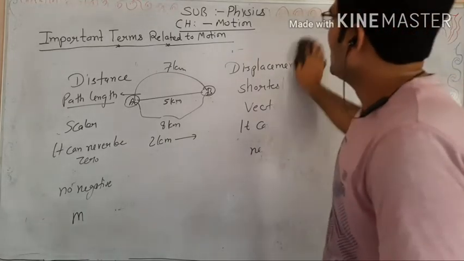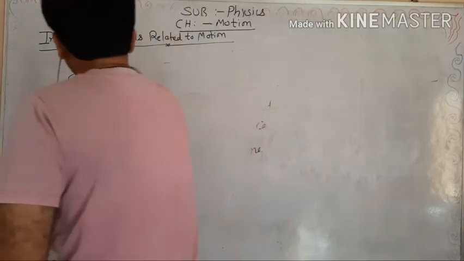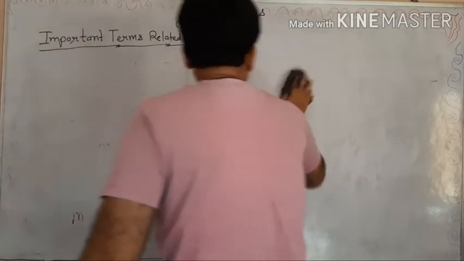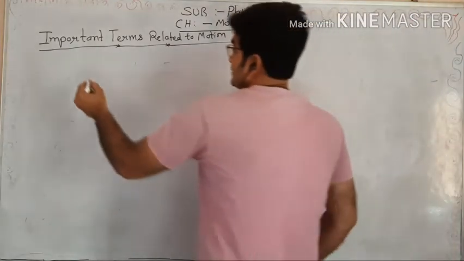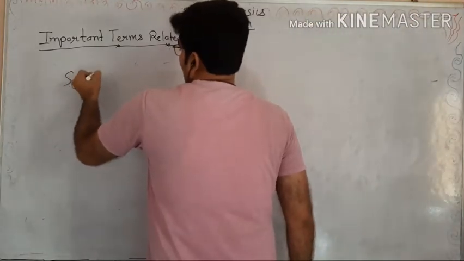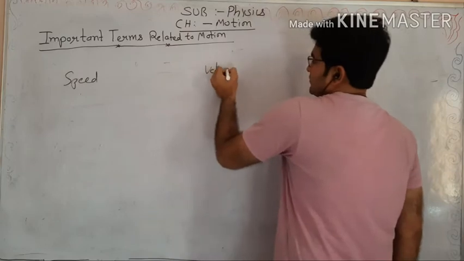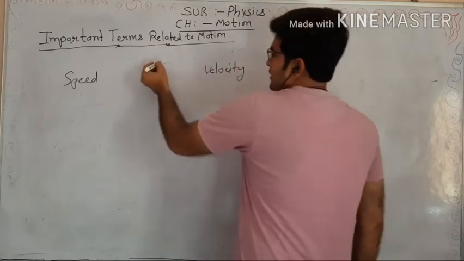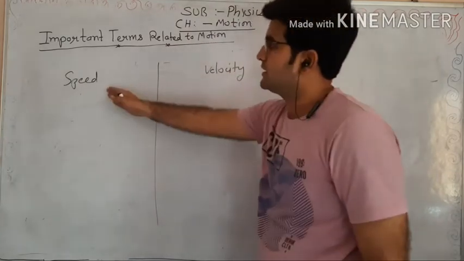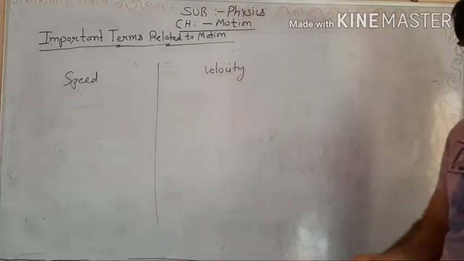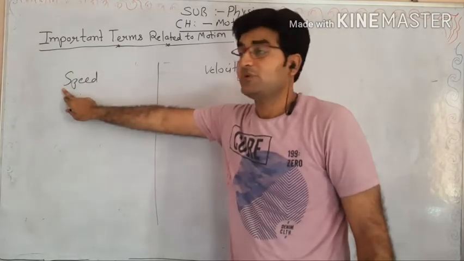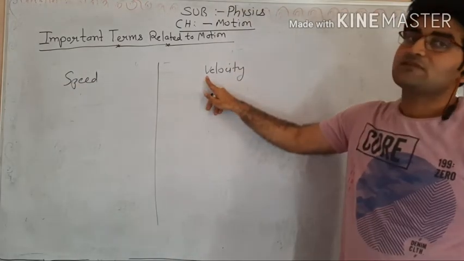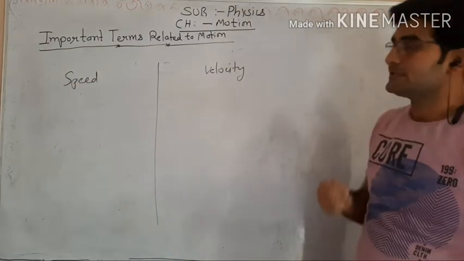Now, if we talk about speed and velocity, definitely there is a difference between speed and velocity. In the same way, speed is a scalar, velocity is a vector quantity. S stands for speed, S stands for scalar, you can remember. V stands for velocity, V stands for vector. So velocity is a vector quantity.